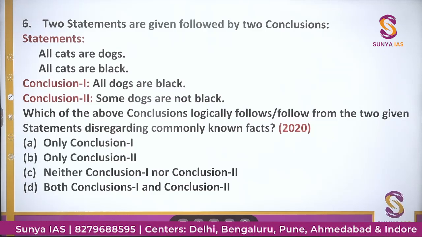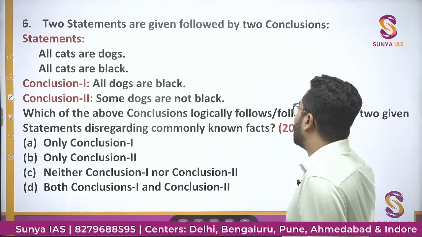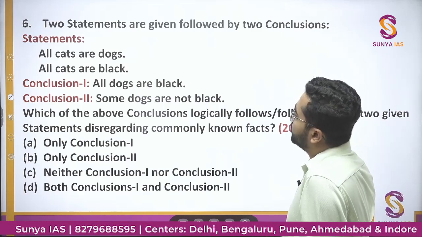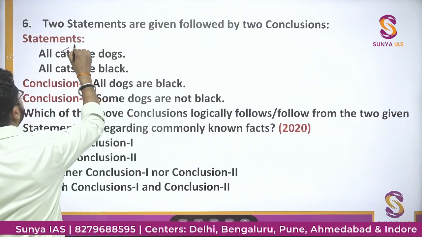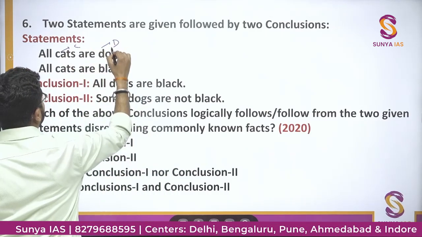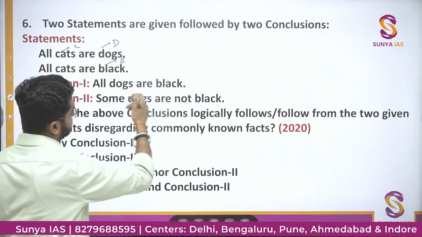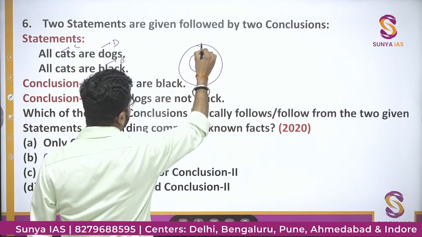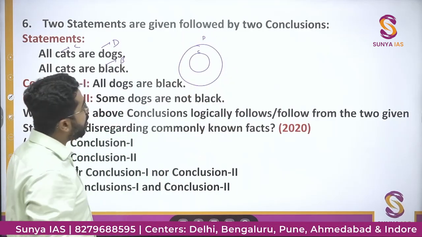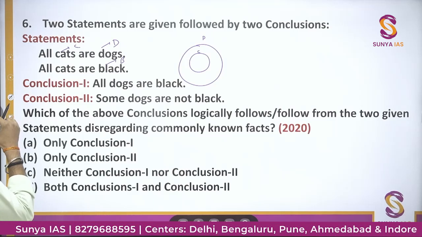Two statements followed by two conclusions. All cats are dogs, all cats are black. Conclusions: all dogs are black, some dogs are not black. So let's say again, cat I write as C, dogs as D, black as B. All cats are dogs. This is one possibility. All cats are dogs. All cats are black.